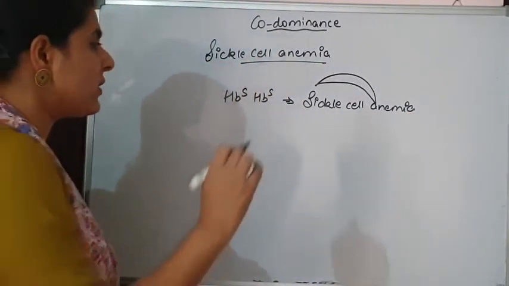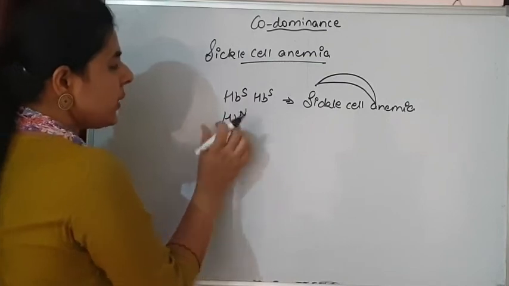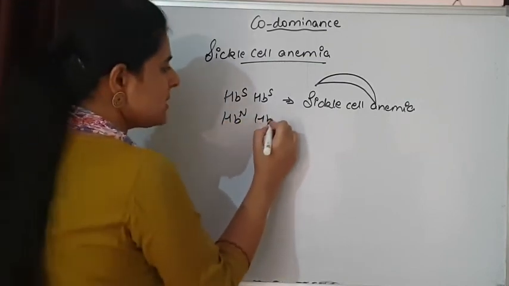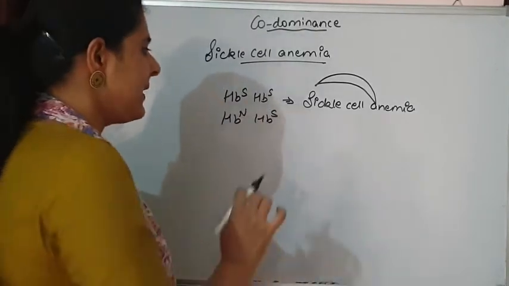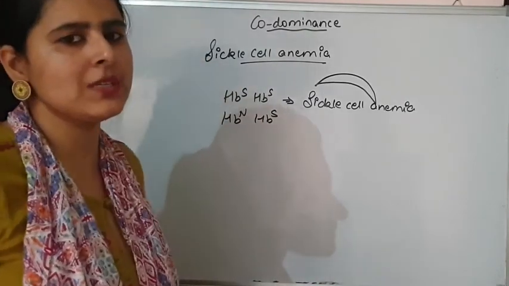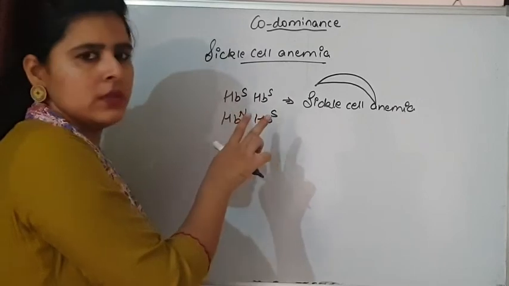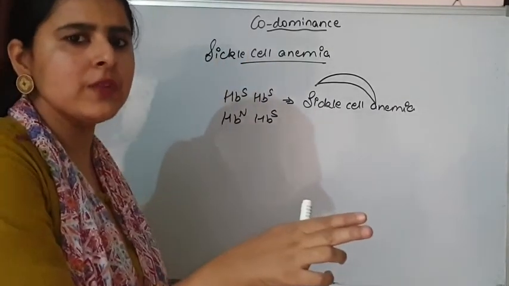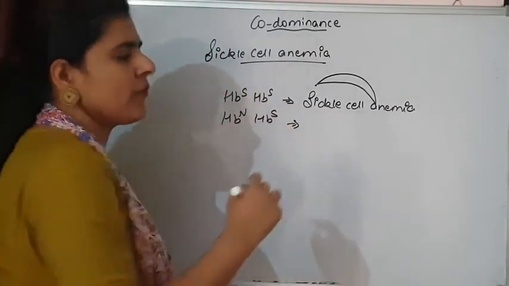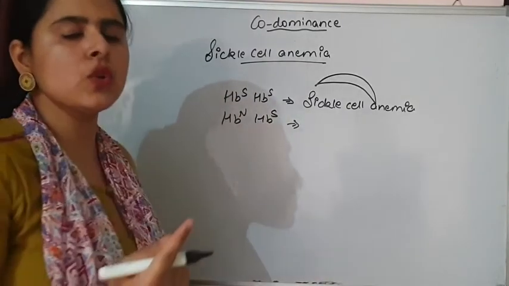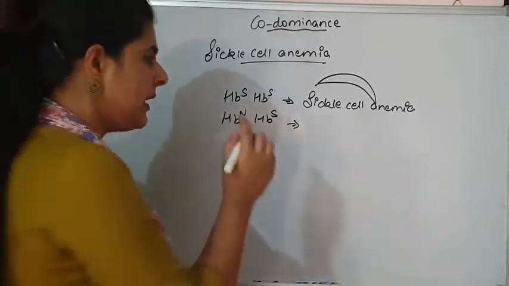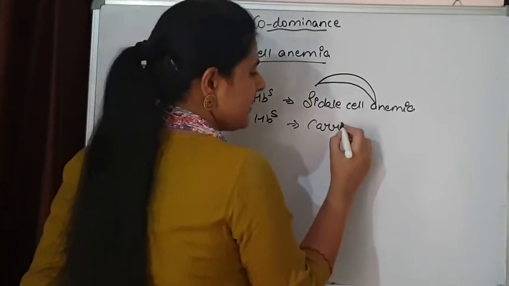But if a heterozygous situation is there, meaning one allele is normal and one is sickle cell anemic, then both are expressing themselves. So the individual is not suffering from anemia, because one normal allele is also there and that is also going to express itself. The individual is a carrier.